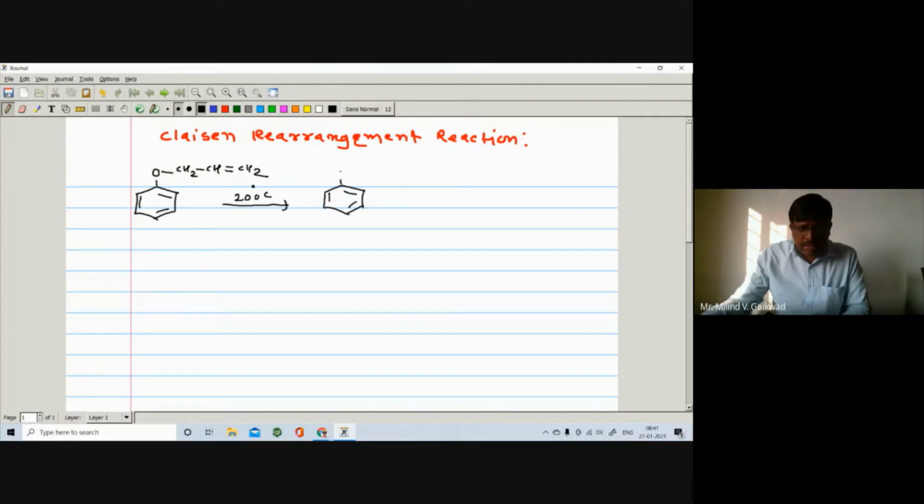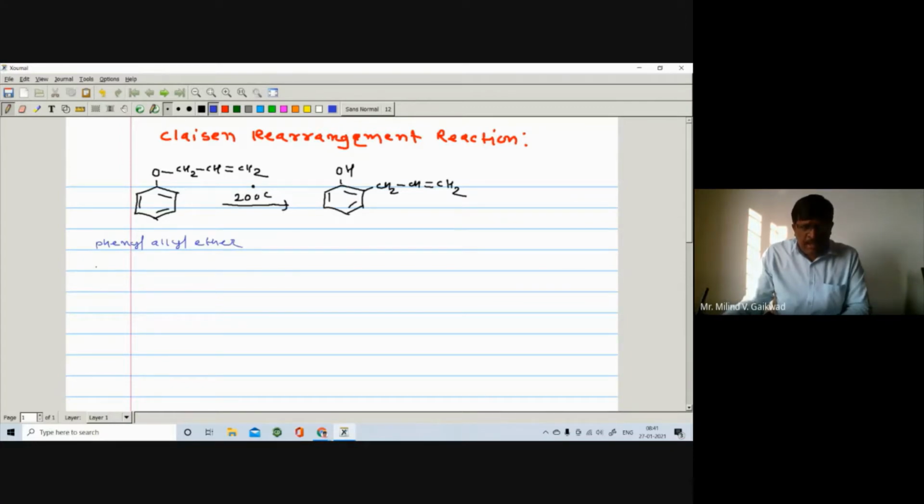So it is seen that there is a formation of the corresponding phenol. Here is the OH, phenol, and you are getting here CH2, CH double bond, CH2. So the starting compound is phenyl allyl ether, so it is an ether. One is phenyl and the other is allyl.